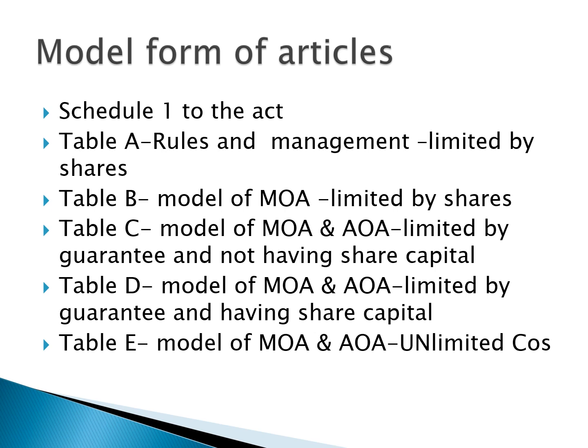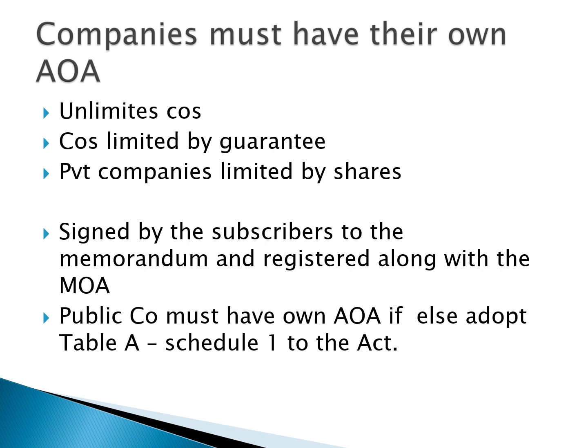Usually the majority of companies are limited by shares, and they should adhere to Table A. Table B gives the memorandum for companies limited by shares, as I said. Then companies not having share capital and limited by guarantee should refer to Table C. Those companies which have capital but are limited by guarantee should rely on Table D. Then unlimited companies should follow Table E for drafting memorandum and articles of association.